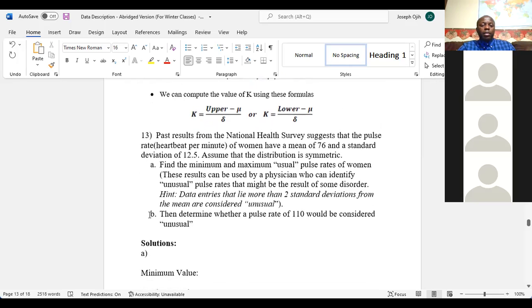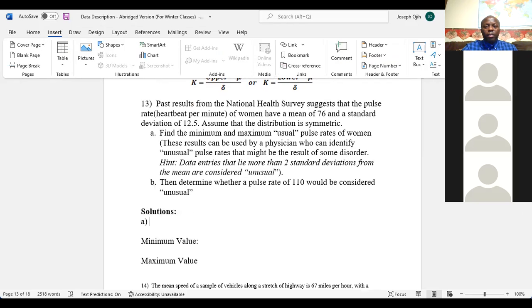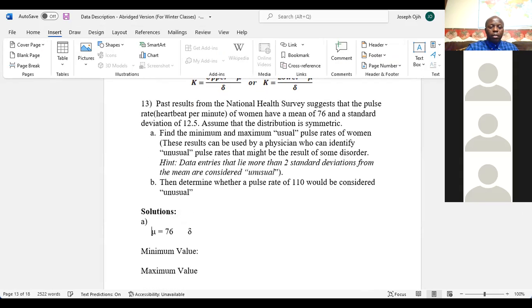Now, it says that the mean is 76 and the standard deviation is 12.5. So we have a mean of 76, and the standard deviation of 12.5.